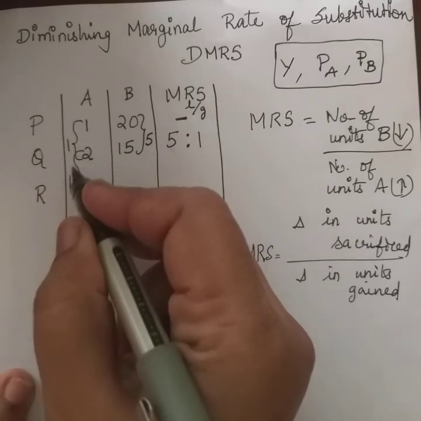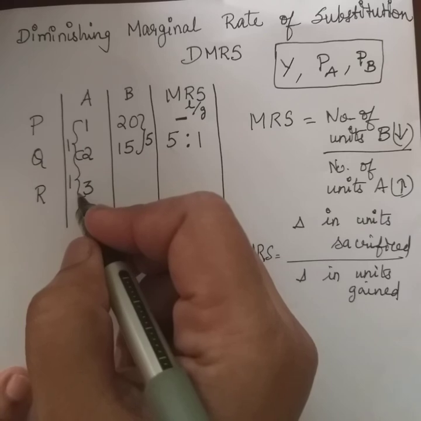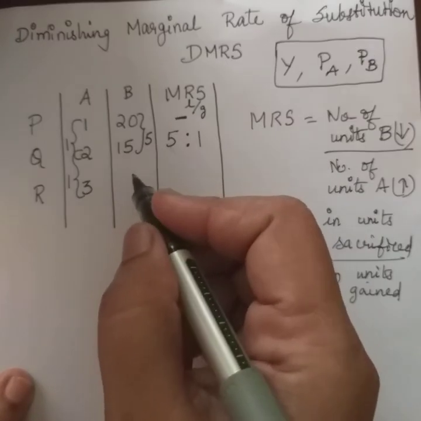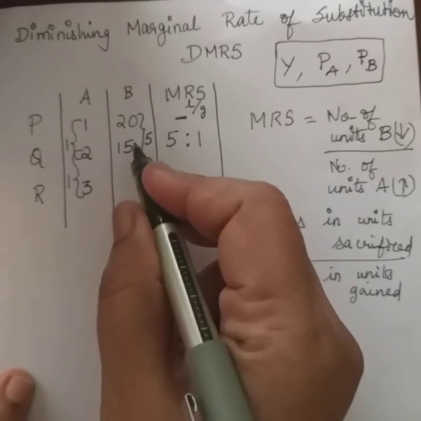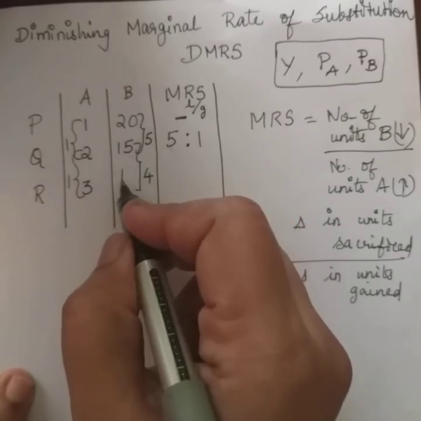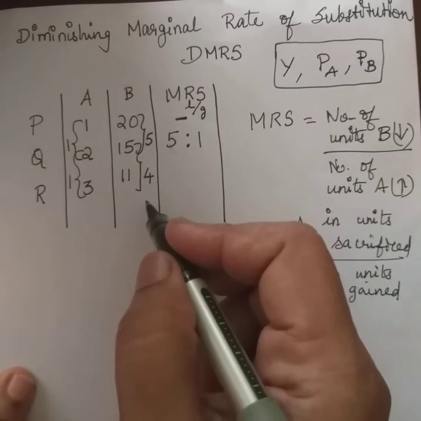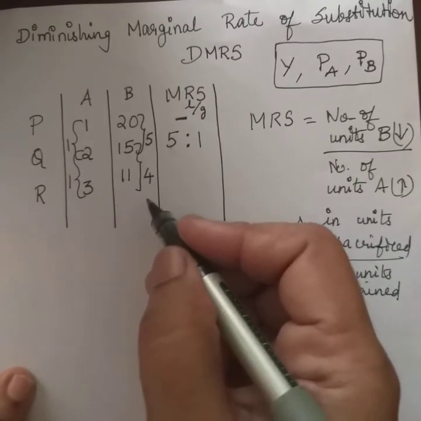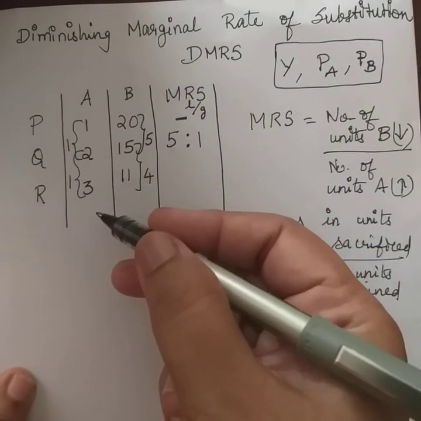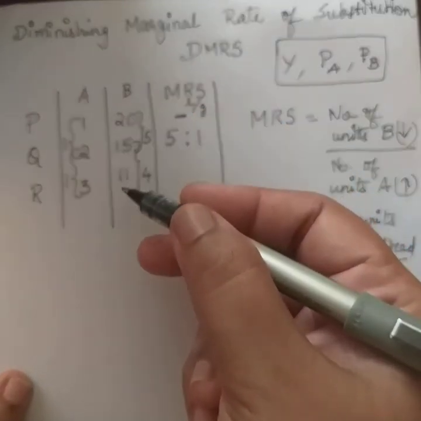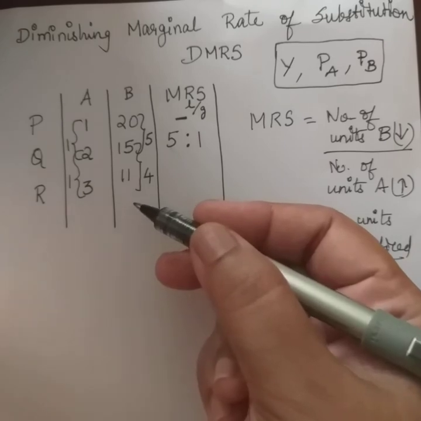So to have that one more unit of apple, the person will be ready to give up only 4 units of bananas. Why is that? Because if you see here, the number of apples are increasing and the number of bananas are falling, right?